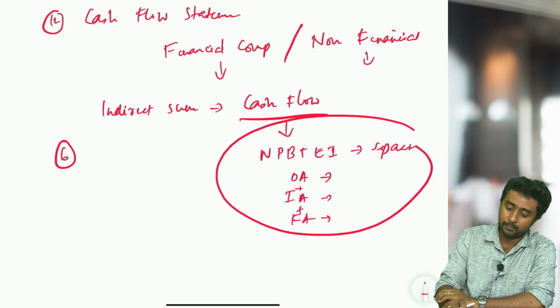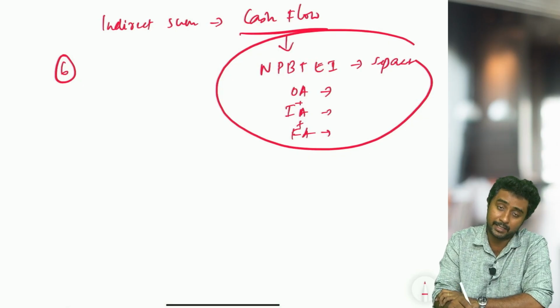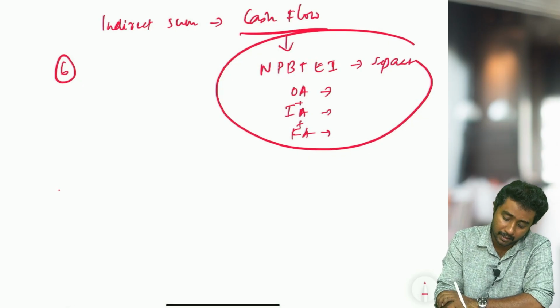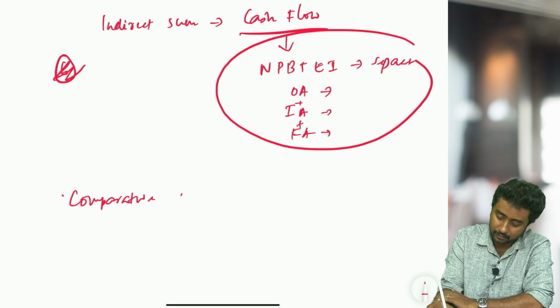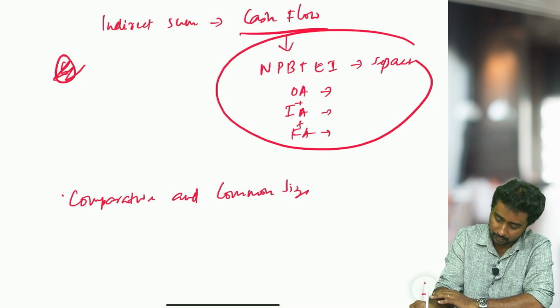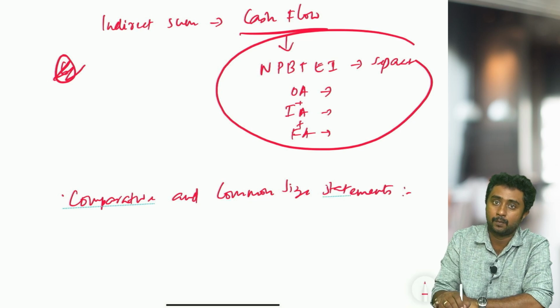Now you must be thinking why I missed one chapter, right? That chapter is actually a very easy chapter, that is why I just kept it for the last. The topic name is comparative and common size statements. Comparative and common size statements.